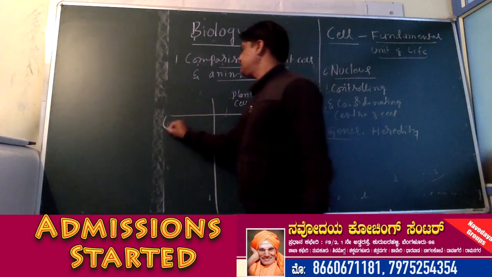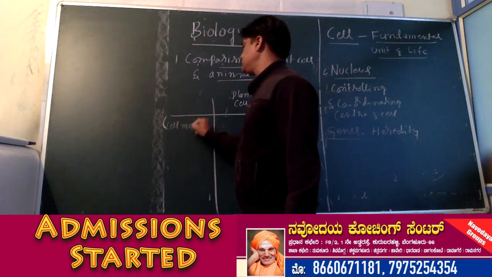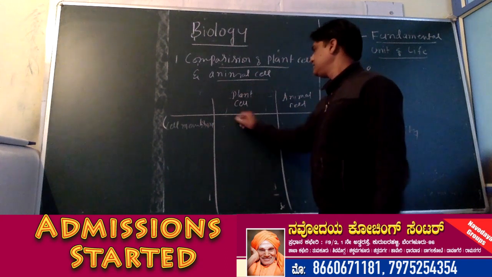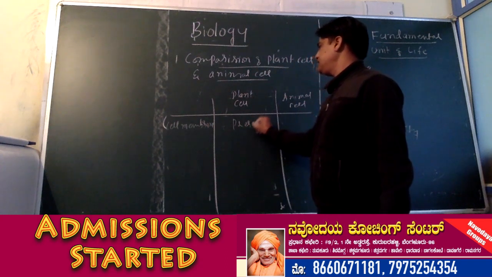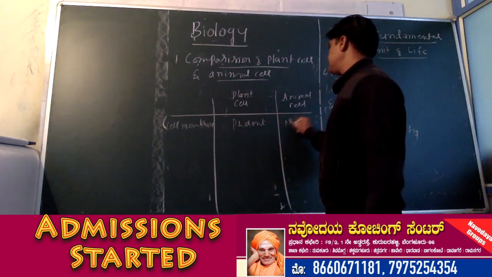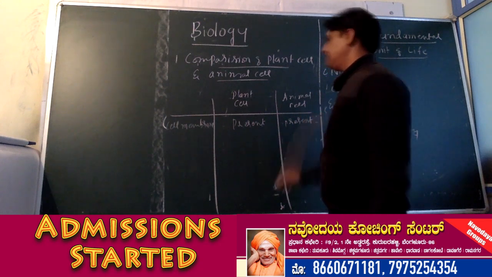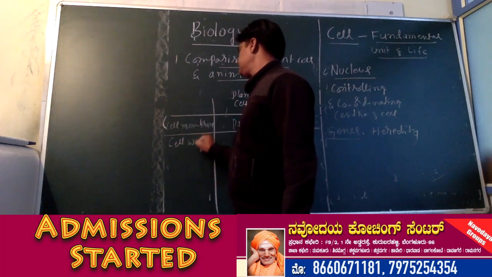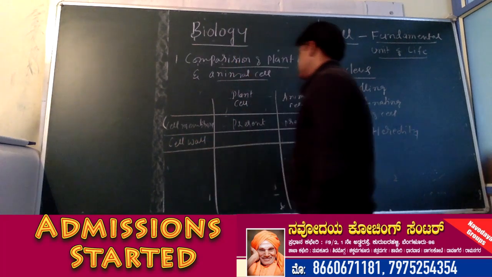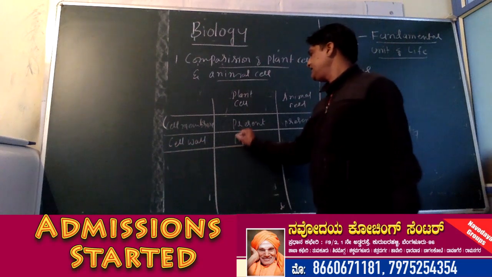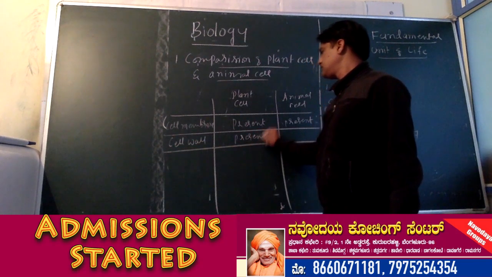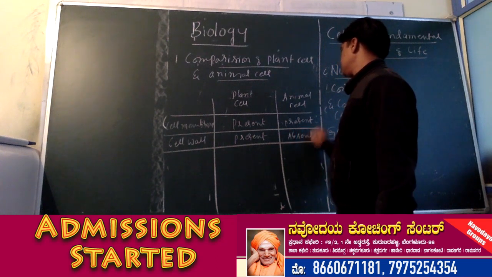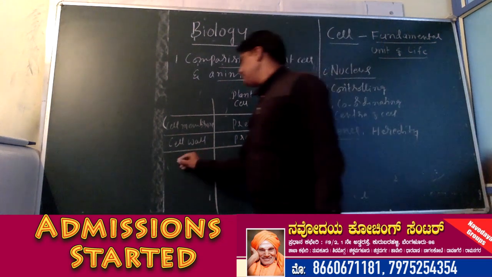Yes. So first let us start with cell membrane. So cell membrane is present in plant cell as well as in animal cell. The next, cell wall. Cell wall is present in plant cell, absent in animal cell. Okay.